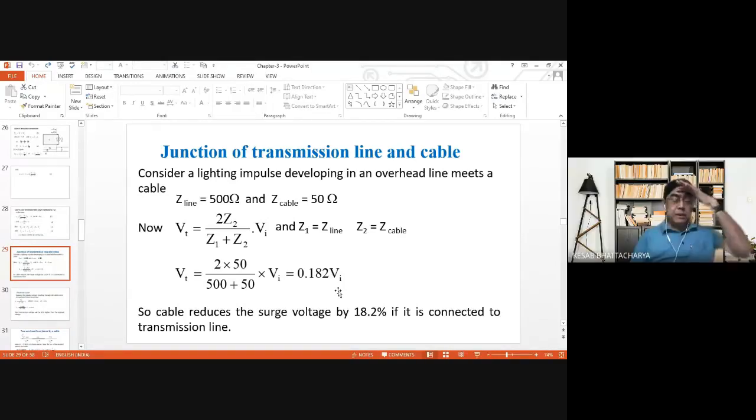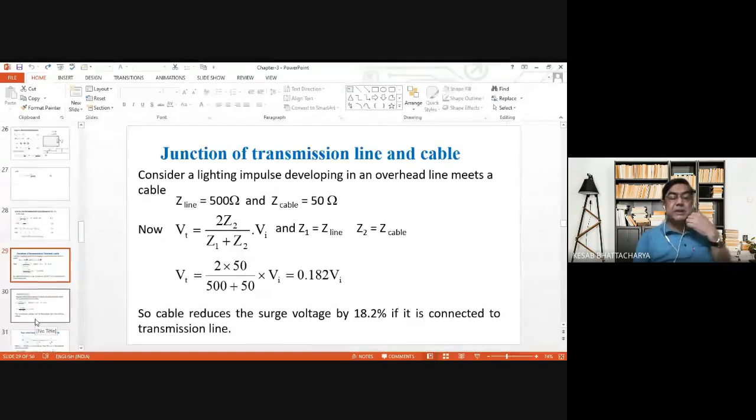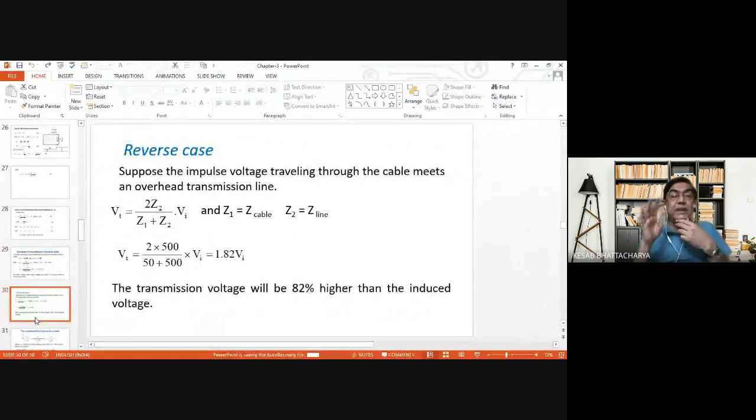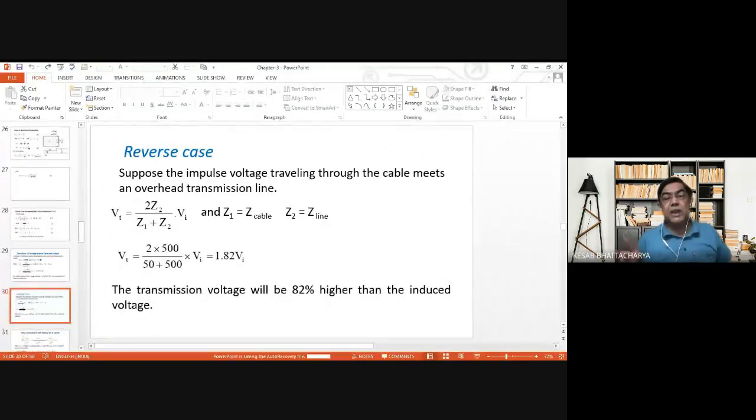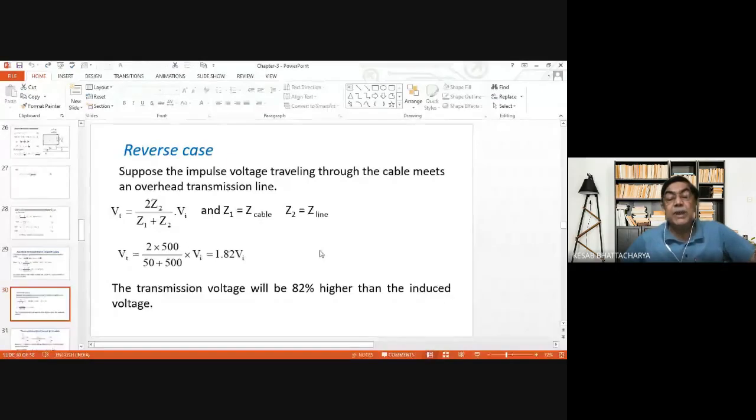Now, in the reverse case, if the voltage actually develops in the cable and is transmitted to the transmission line, it will be just the opposite. You see, Vt is 1.82 Vi. That is, 82% higher voltage will be transmitted in the line if the voltage originally develops in the cable instead of in the transmission line.